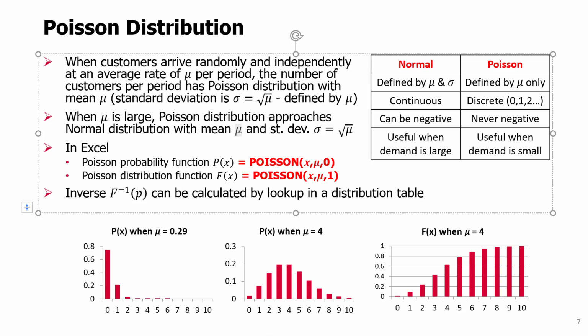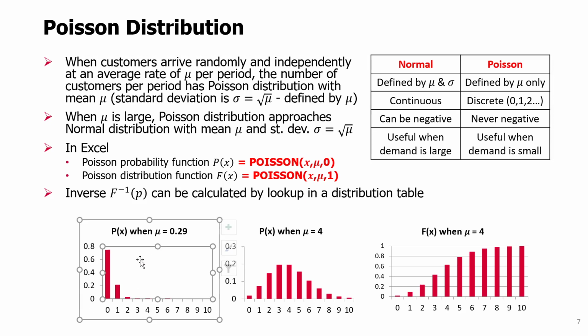So because of this, when we know that demand is very slowly moving, the Poisson distribution is very useful. In this case, if you used a normal distribution with this mu and some assumed standard deviation, you would probably have negative values with some significant likelihood, which is really not what happens in reality. You shouldn't have negative values of demand happening at all. In this case, the Poisson distribution is necessary to avoid the drawback of the normal distribution.